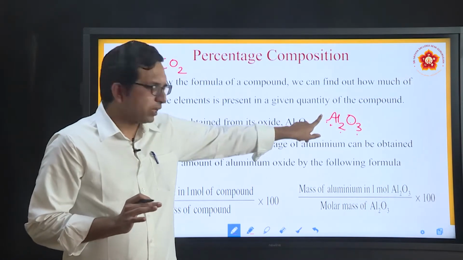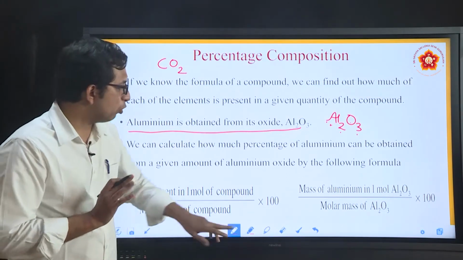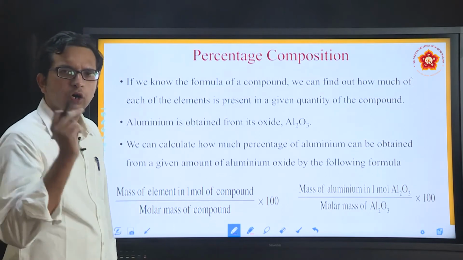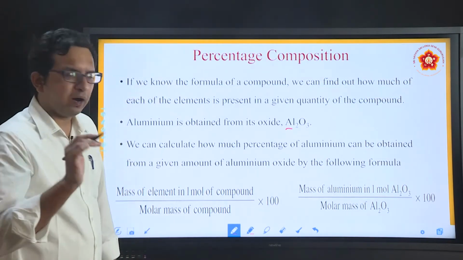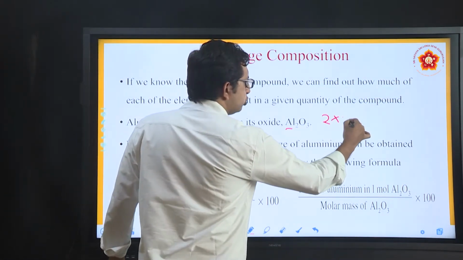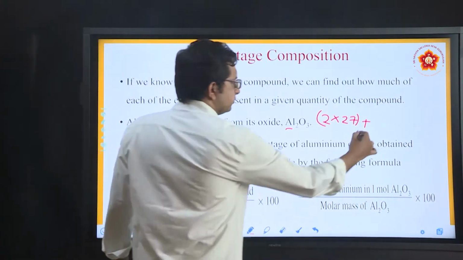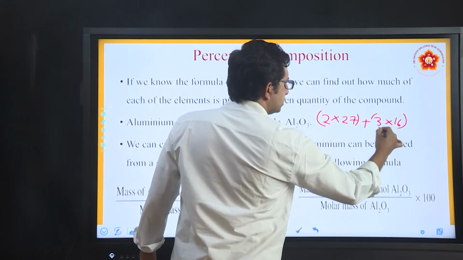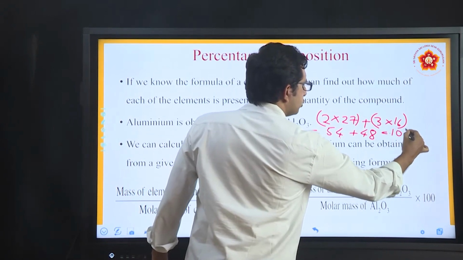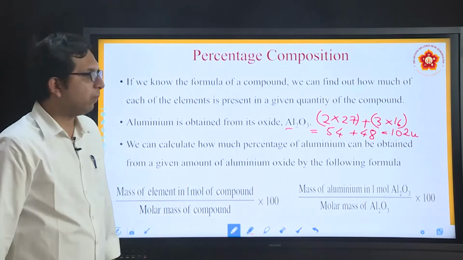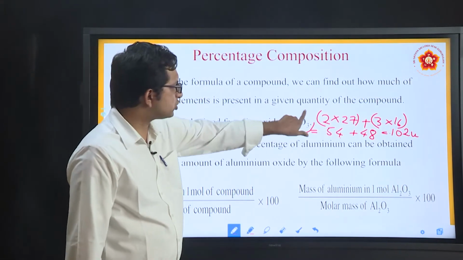Mass of aluminium is given by the overall molar mass of Al2O3. How do you calculate the molar mass of Al2O3? All that requires your basic knowledge about atomic number and mass number. The atomic number of aluminium is 13, mass is 27. So how do I find the mass? 2 into 27, because there are 2 atoms of aluminium, and 3 oxygen atoms, 3 into 16. This will be 54 plus 48, so overall the mass will be 102 u, atomic mass unit, also called unified mass. So the overall mass of this compound is 102.